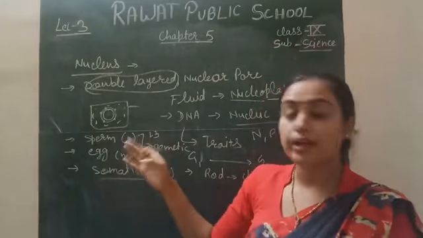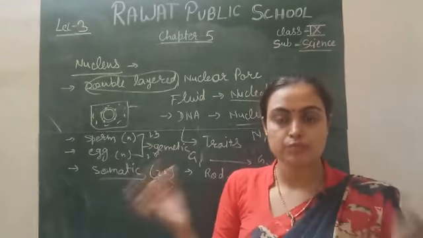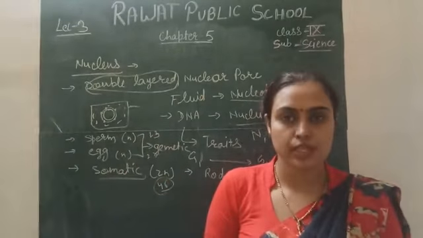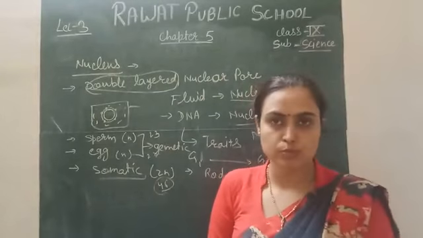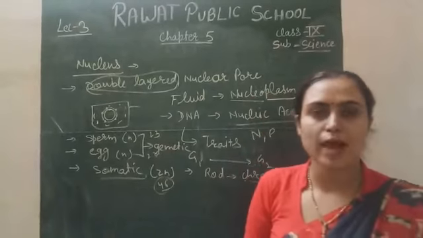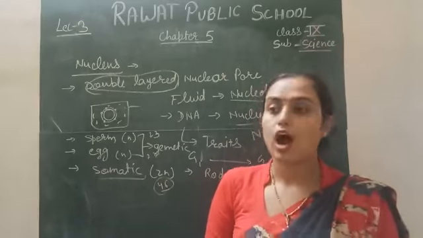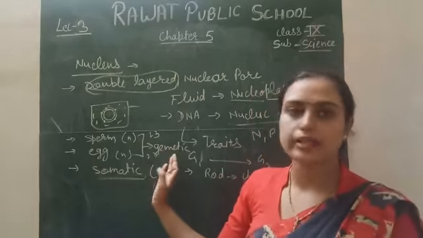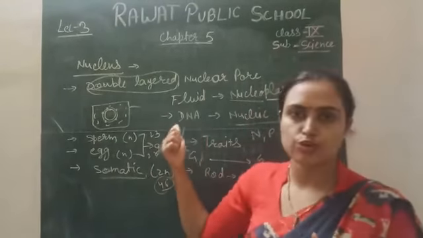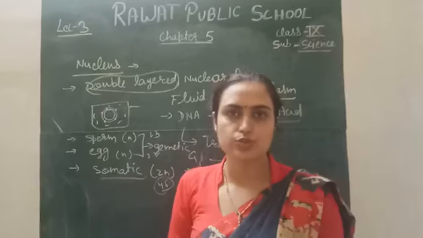So the gametic cell needs to halve its number of chromosomes during the formation of gametes, before the fusion. Before the fusion they become haploid in nature and they reduce their number of chromosomes, simply you can say that. Right, so this is about the gametic and somatic cell, which depends on the concept of DNA, and DNA is the genetic material of every cell, whether it is a somatic cell or a gametic cell. But in the case of the gametic cell, it plays a very important role, because only through these gametic cells is the information transferred from one generation to another generation.